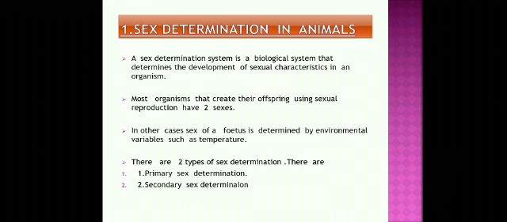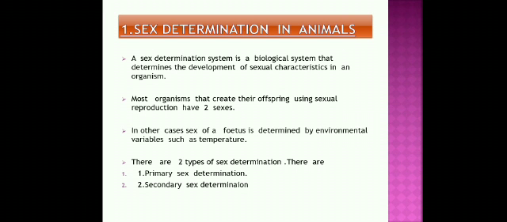And next, let us discuss sex determination in animals. How can we determine sex in animals? How can we know that one is male or the other is female? On what basis can we know? Let us discuss briefly about them. Sex determination is a biological phenomenon which occurs in organisms to determine the sex based on characteristics.